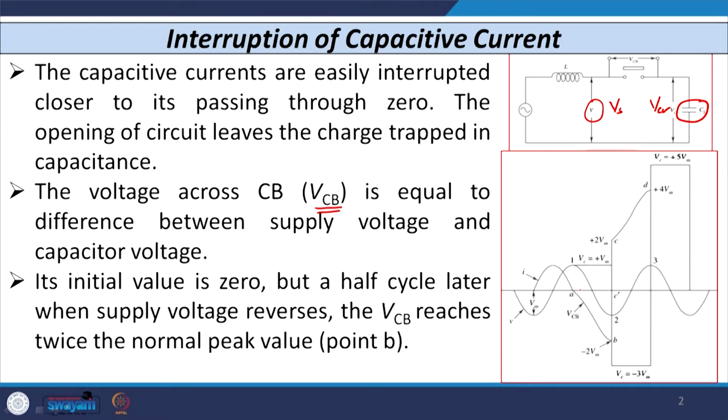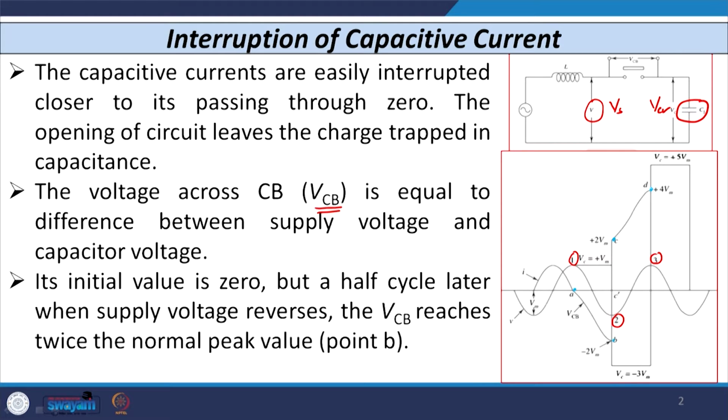I have also marked several points, like point A here, then point B here, and further some other points, point C and point D. And on the voltage waveform, I have marked points number 1, number 2, and number 3.